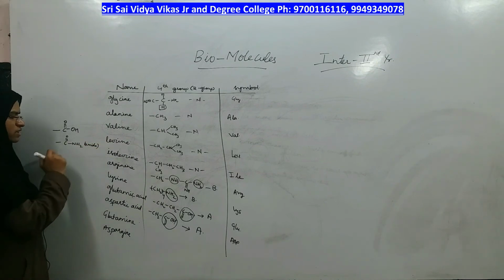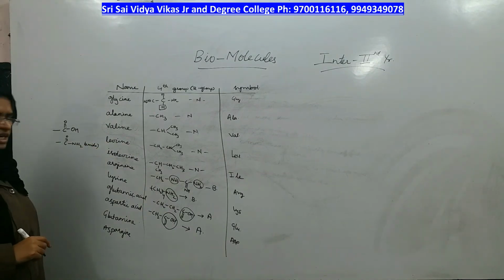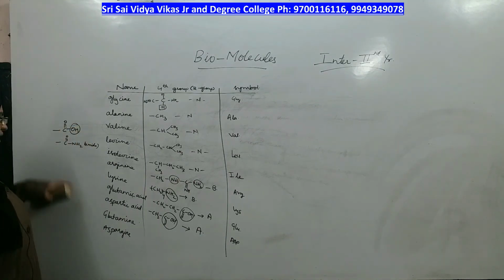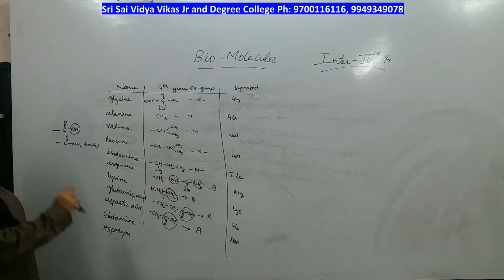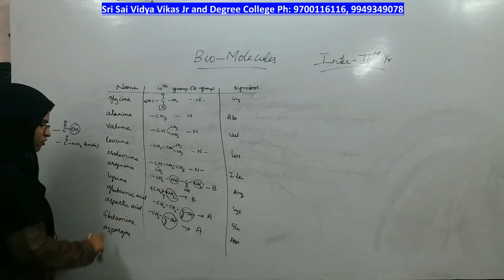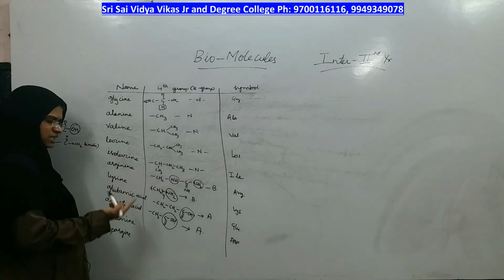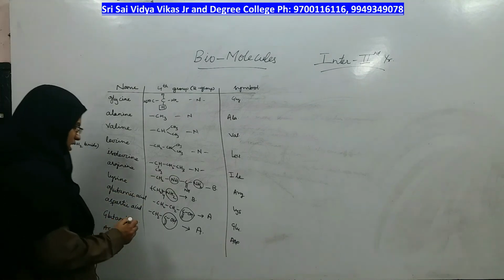What is the nature of this group? Amido group. How can you get amido group? Is by removing OH and adding NH2. Exactly same structure of glutamic acid and glutamine, but the difference is remove the carboxylic acid group, replace the carboxylic acid group with amido group.